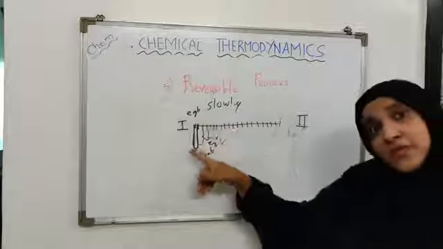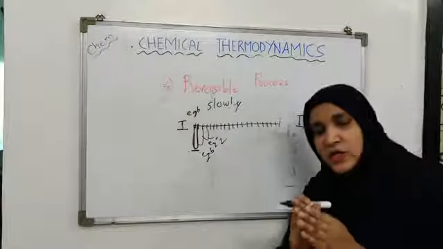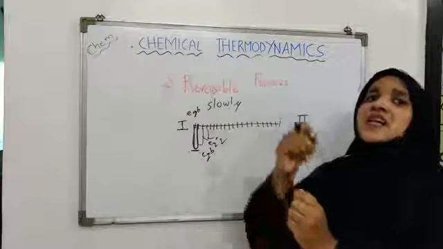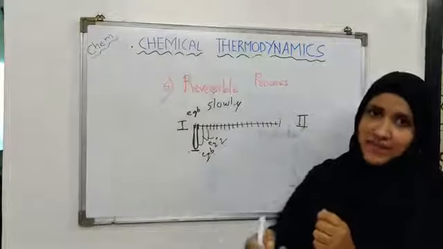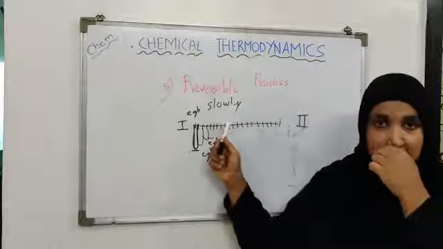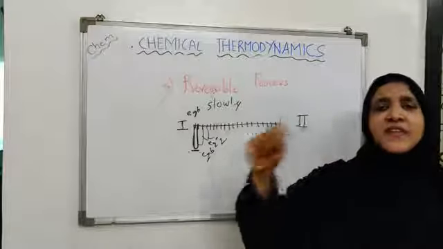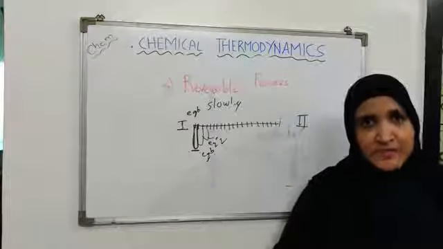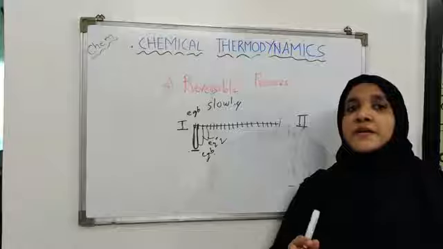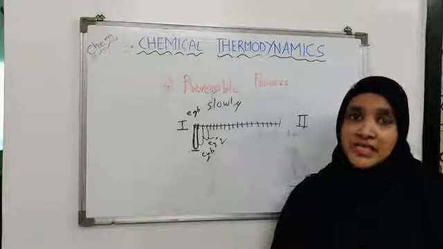Okay, for each small step an equilibrium is achieved, and then the system moves from that small change to another small change. Okay, so these are some important features: reversible processes are very slow. They take place in an infinitesimal number of small steps, and the equilibrium is maintained through all those small steps.